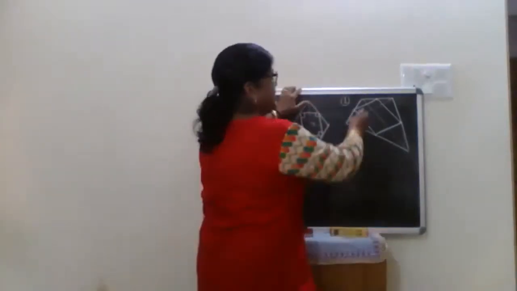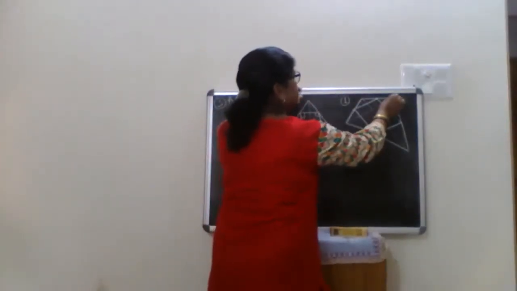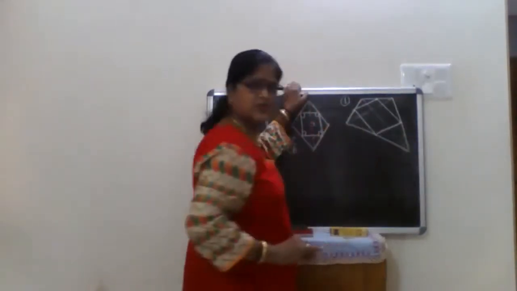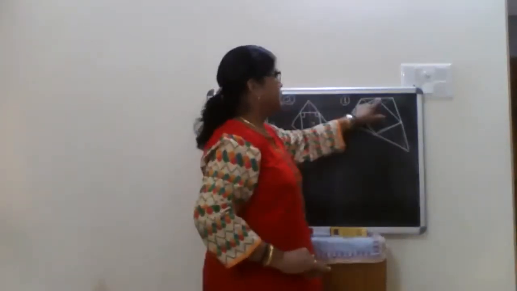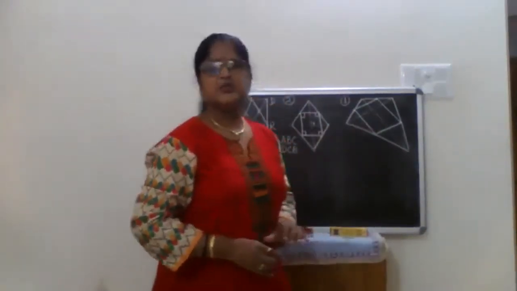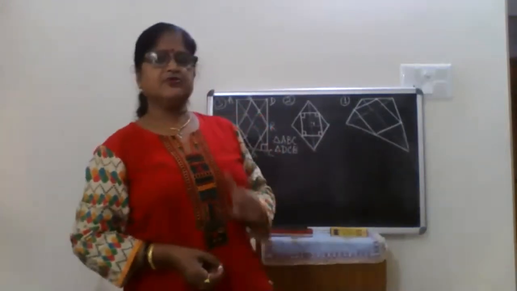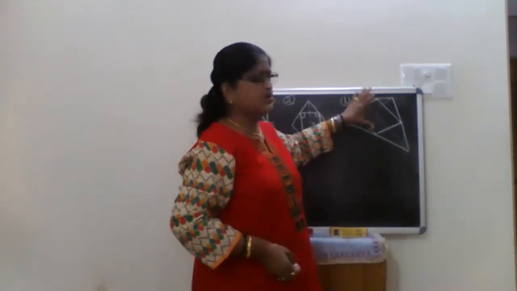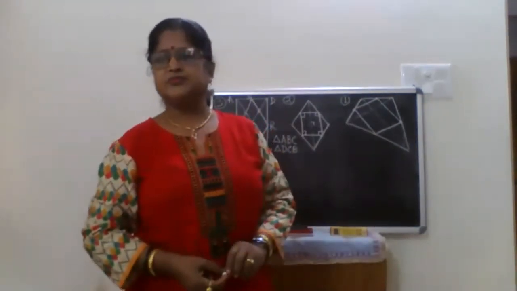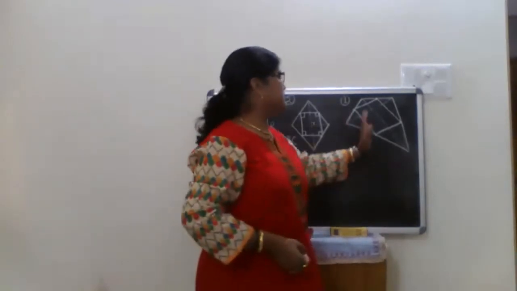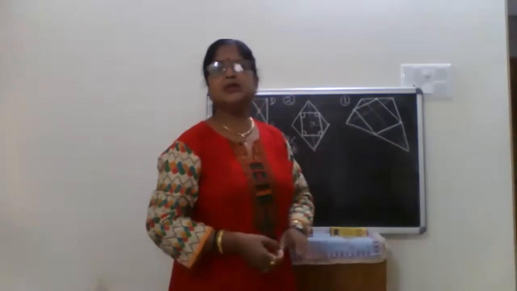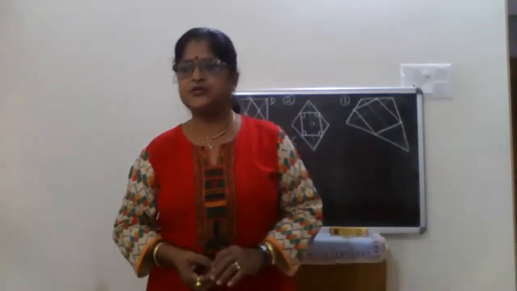Now, if I join the midpoints, this is the midpoint of this side, this is the midpoint of this, and this is the midpoint of this. Then I have joined all 4 midpoints. We have to prove the first bit, the newly formed quadrilateral is a parallelogram, and the opposite sides are parallel to the corresponding diagonal and half of it. These are the different bits to be proven.